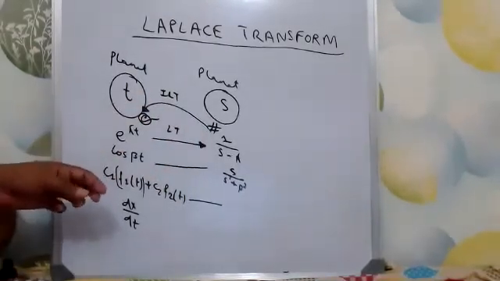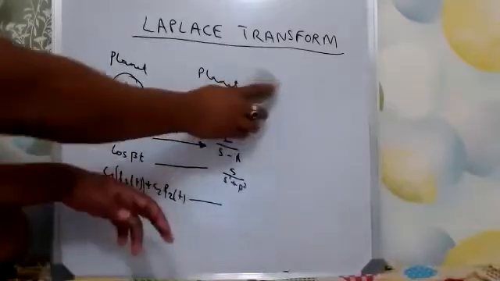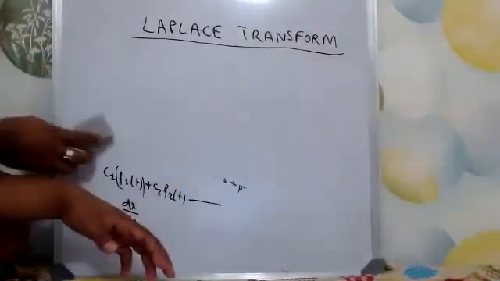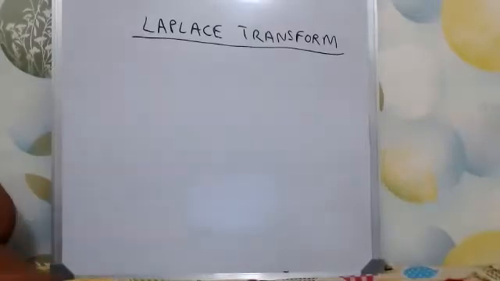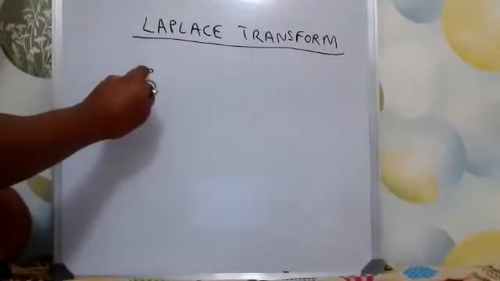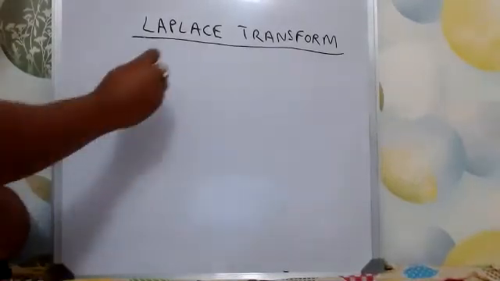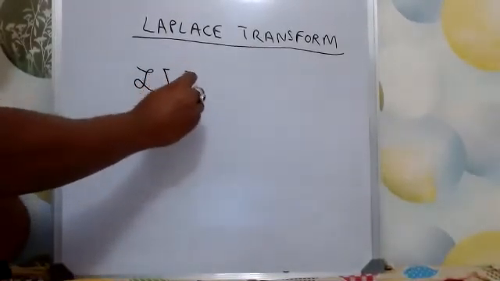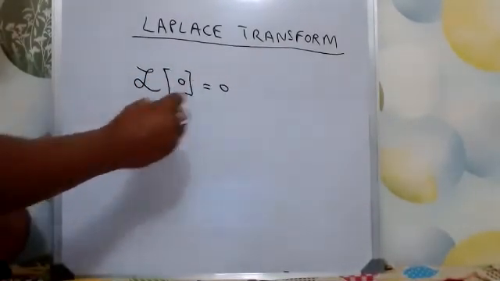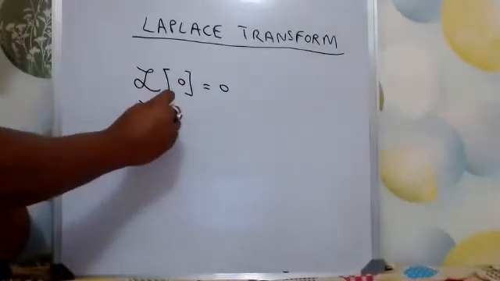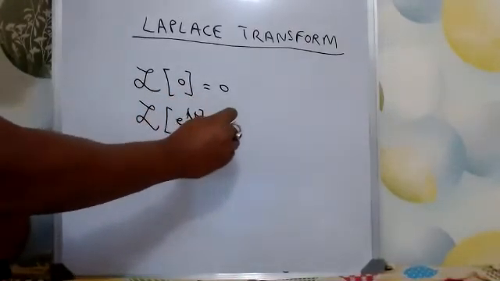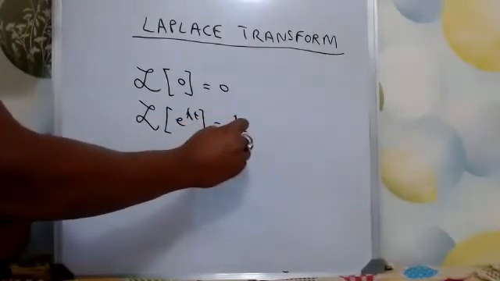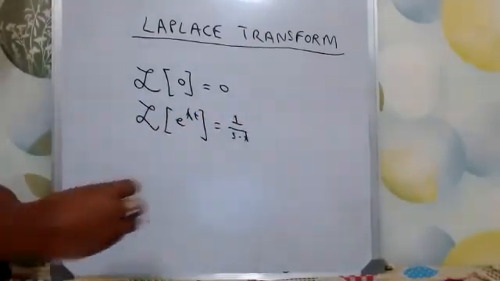Now you must already start expecting that there will be some standard formulas for these transformations. Yes, there are. Laplace transform is given by the symbol L, like this. Laplace transform of 0 is 0. Laplace transform of e to the power lambda t, we already saw, is 1 by s minus lambda.